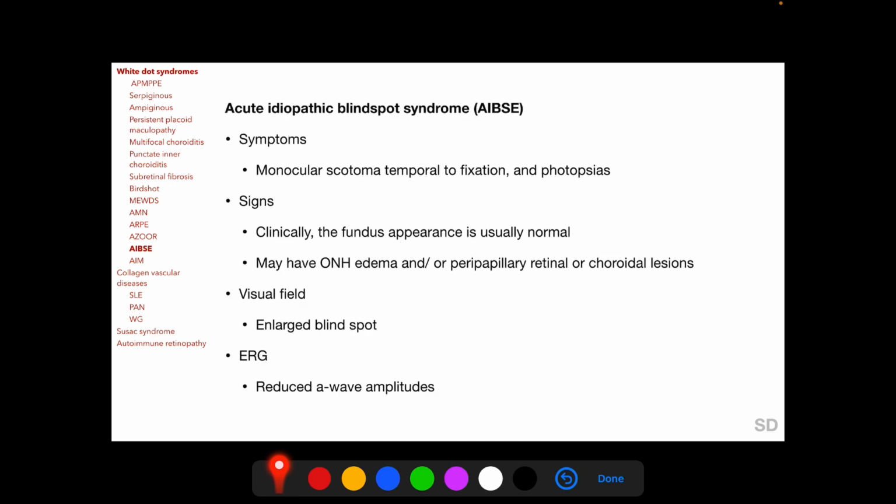Acute idiopathic blind spot syndrome is a related disorder in which a patient has a monocular scotoma temporal to fixation and photopsias. Clinically, the fundus appearance is usually normal, but the visual field shows an enlarged blind spot, and ERG also reveals reduced A-wave amplitudes.